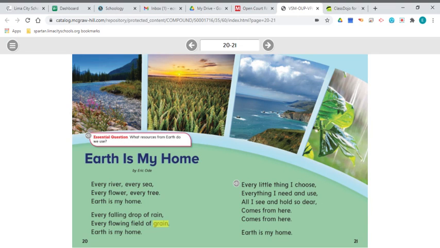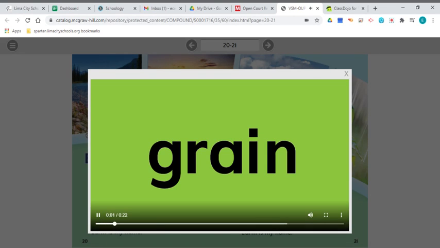There is one word that I want to take a look at before you are done, and this is the word grain. This is our vocabulary word. A grain means the seed of a plant, and sometimes we use those seeds for cereal or flour: wheat, corn, rice, and oats. So let's take a look. Grain, the seed of plants that are used for cereal or flour, wheat, corn, rice, or oats.